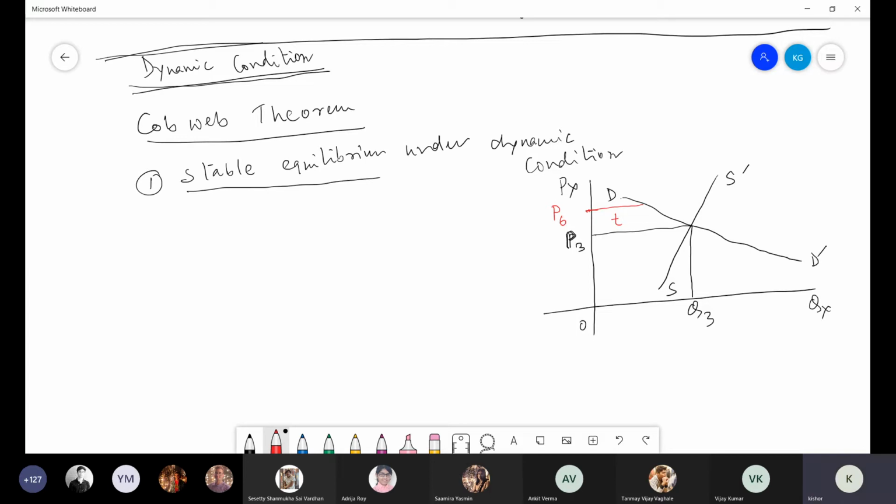As you know, demand is spontaneous. So at higher price, demand immediately decreases. Demand comes down to, suppose, Q1. Price increases from P3 to P6, and immediately demand comes down from Q3, which was the original or equilibrium quantity.